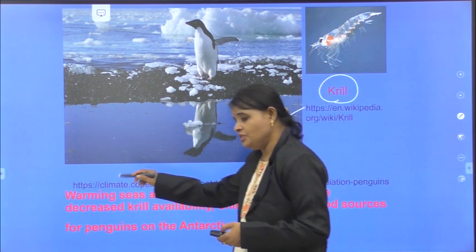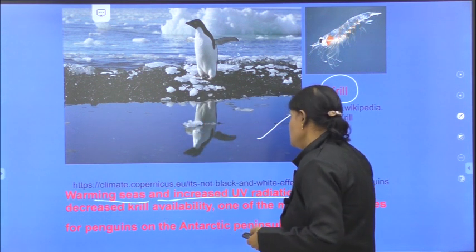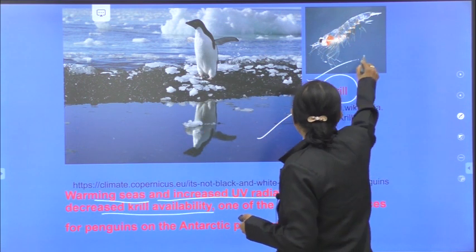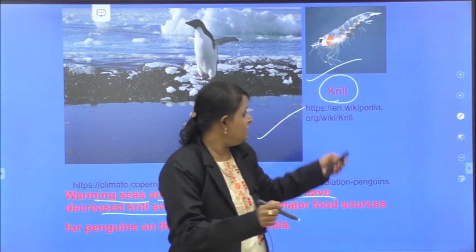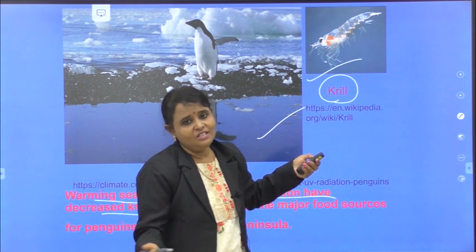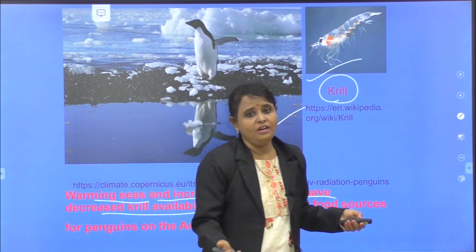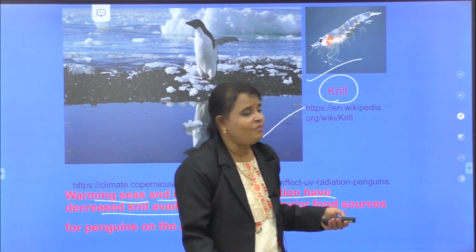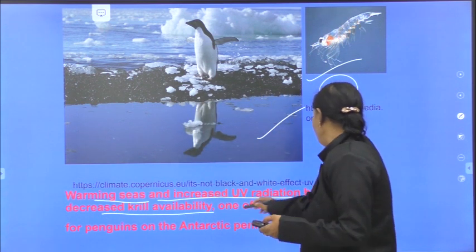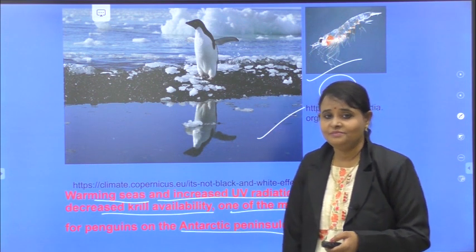See, I wrote here: warming seas and increased UV radiations have decreased krill availability. You can see this picture, all of you. Let me turn this side. This is krill, food for the penguin, just like prawn. We can call it a prawn, but it is one different type. So next, that is the problem. Krill is one of the major food sources for penguins in Antarctica. Okay.